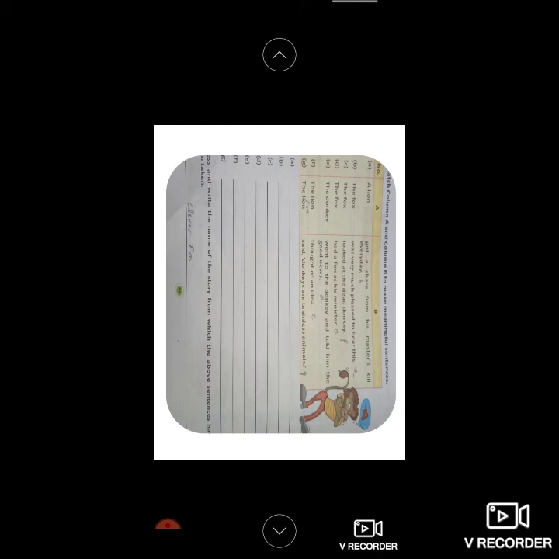A lion had a fox as his minister. The fox got a share from his master's kill every day. The fox thought of an idea.